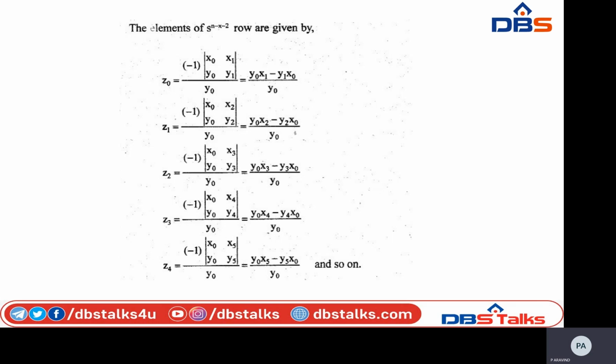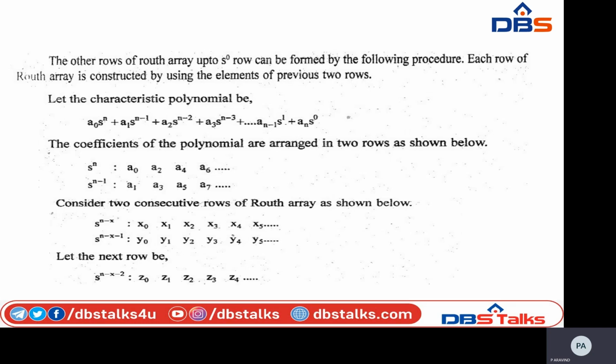Okay, that is here minus 1 into the determinant of x0, x1, y0, y1 divided by y0. See here, that Z0 is obtained from the first 2 column combinations' determinant. Okay, this is the first column and this is the second column. First column means x0, y0, and second column x1, y1. Here don't confuse.